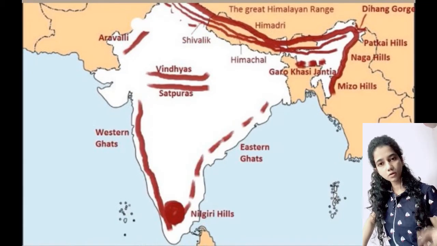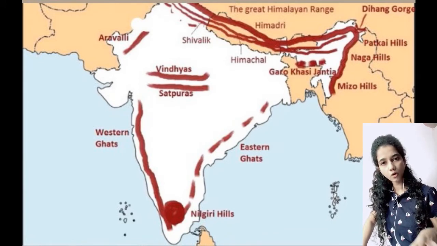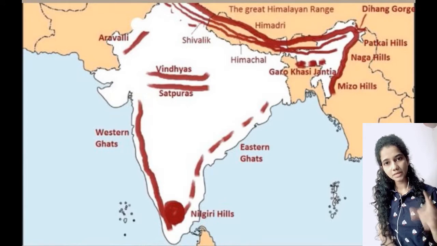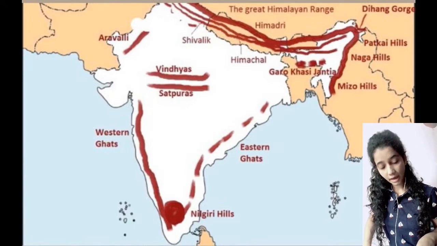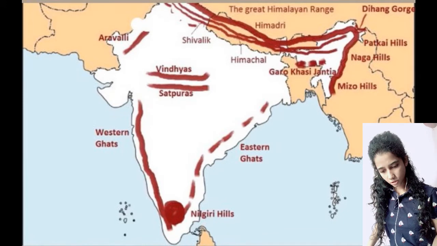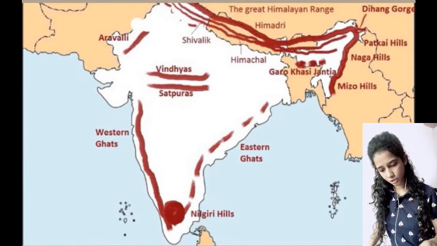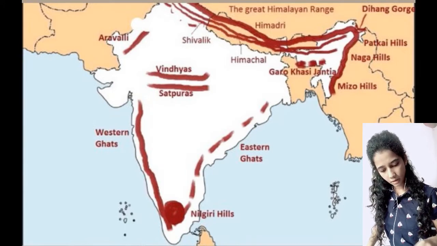Now here we have Western Ghats. These Western Ghats are continuous. And here we have Eastern Ghats. These are broken, they are not continuous, they are discontinuous. Both these Western Ghats and Eastern Ghats meet at one place in Tamil Nadu, at Nilgiri Hills. So we have discussed Aravalli Hills, Vindhyas and Satpura in Madhya Pradesh and Maharashtra, Western Ghats and Eastern Ghats, and they both meet at Nilgiri Hills in Tamil Nadu.